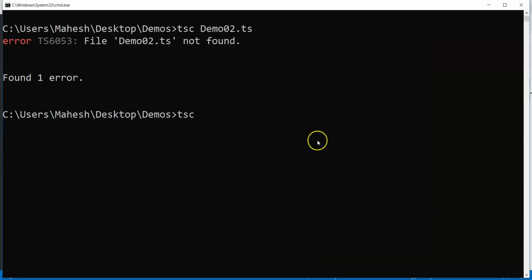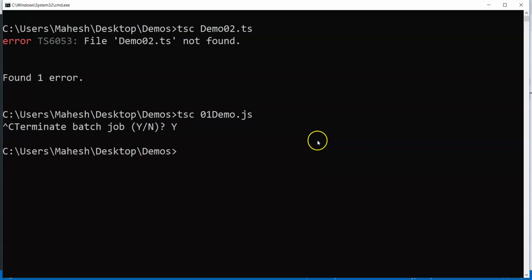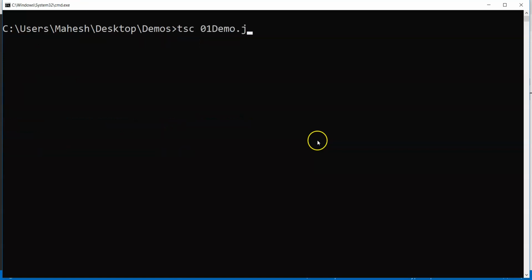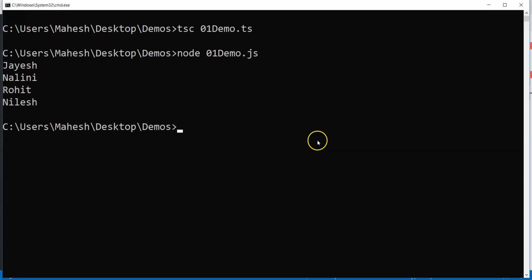So I'll use tsc 01 demo.ts. Sorry, I should have picked up the ts file. This should transpile the content, and then if I use node 01 demo.js, it should print the content on the console.